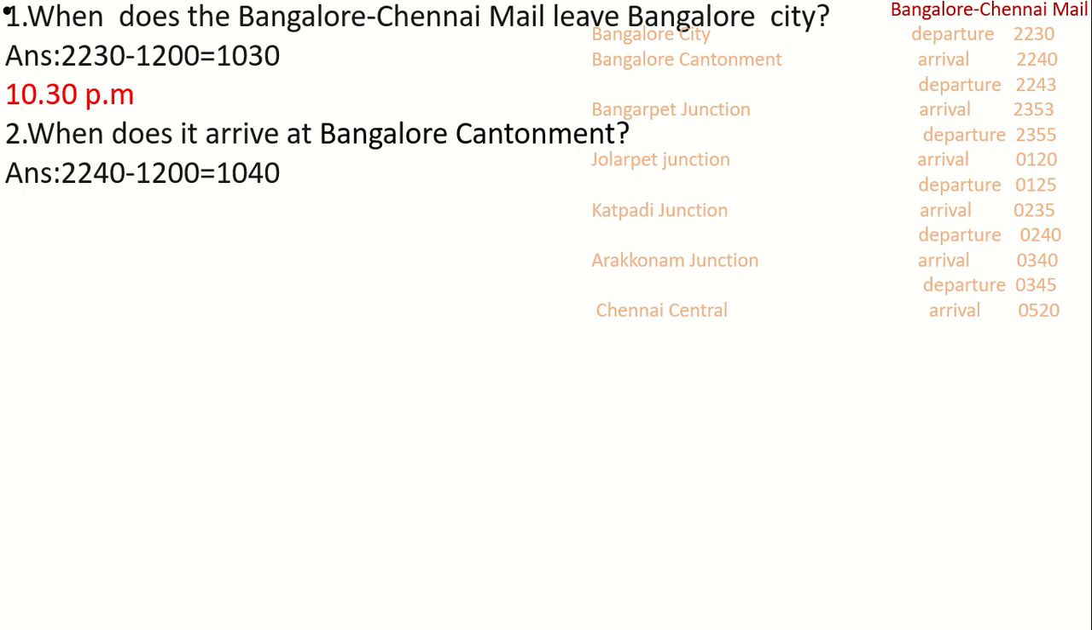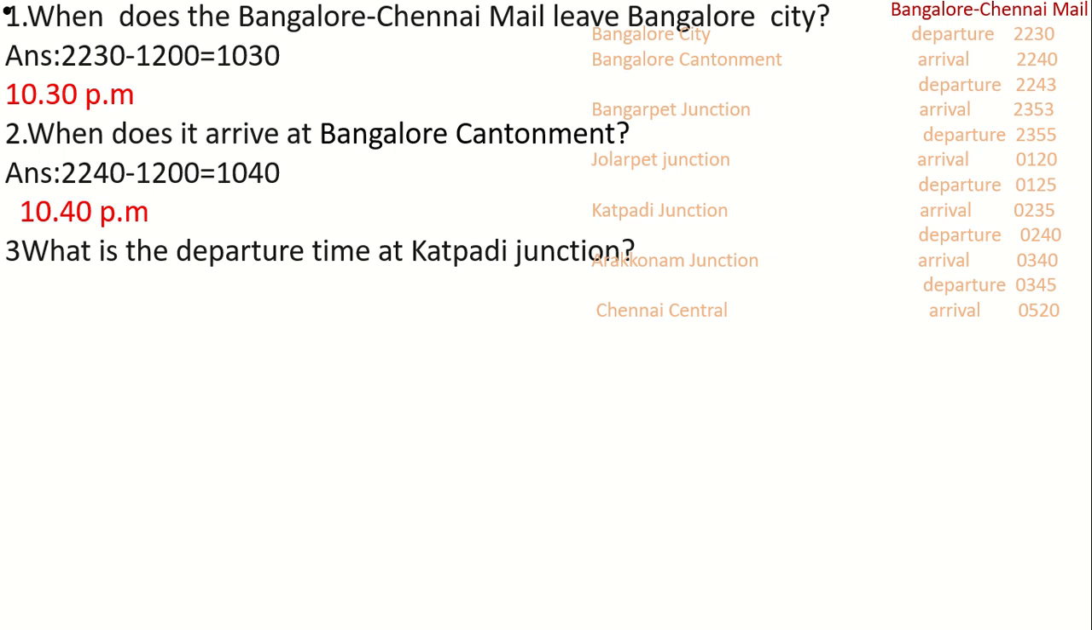When does it arrive at Bangalore Cantonment? That means we have to see the arrival time. See, in Bangalore Cantonment, the arrival time is 2240 hours. How to convert into 12 o'clock? We have to subtract 1200 from the arrival time, that is 2240. You will get 1040. So, the time will be 10:40 PM. That means Bangalore Chennai Mail will arrive at Bangalore Cantonment at 10:40 PM.